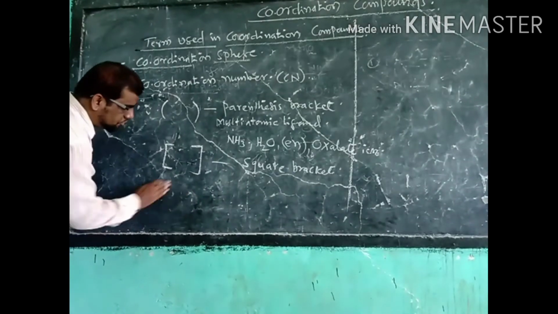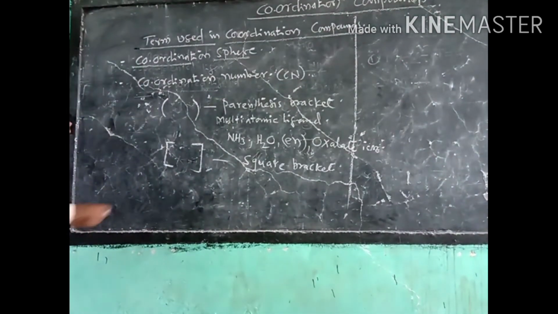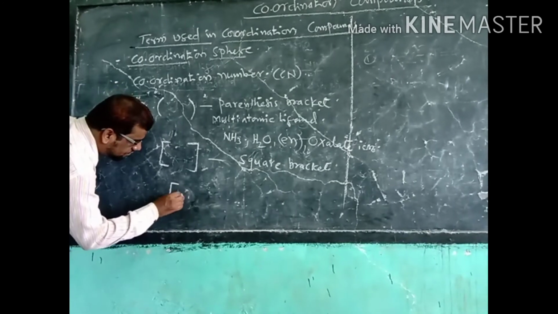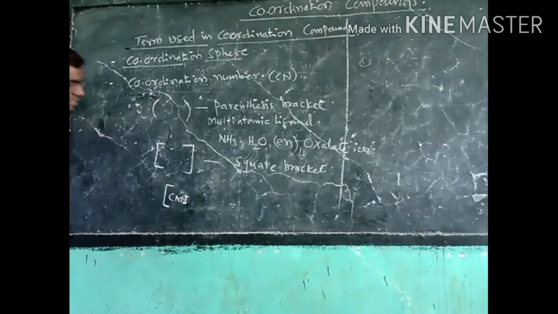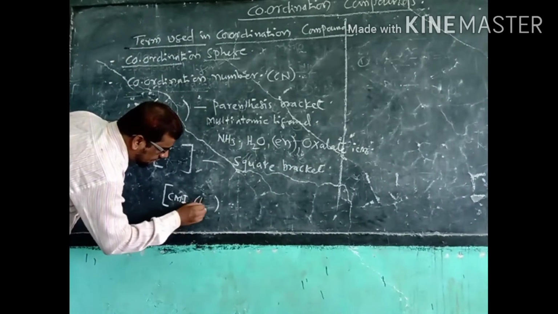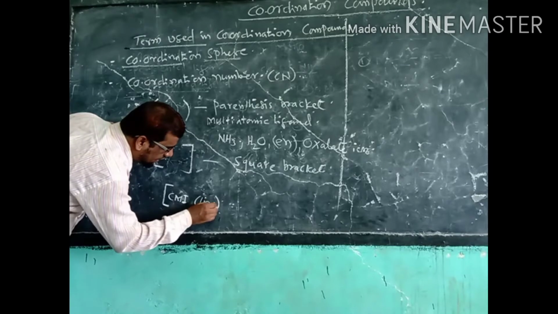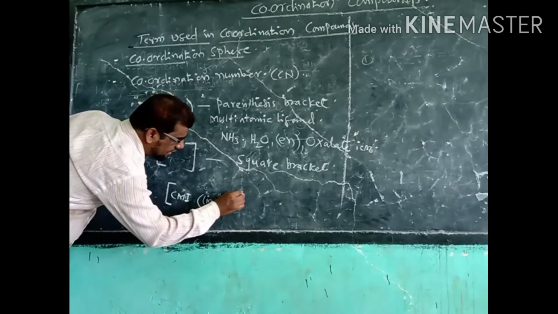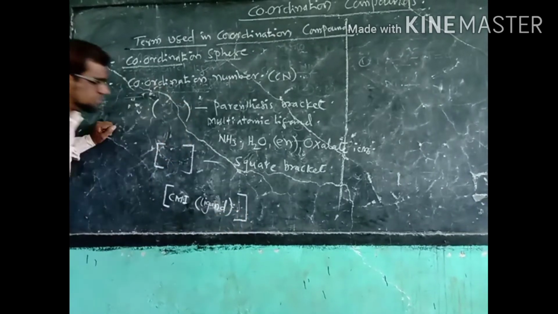I will show the whole structure like this. Here this one is the bracket. In the beginning, the central metal ion is written, and in the parenthesis bracket, the multi-atomic ligands are written, and the whole bracket is closed.